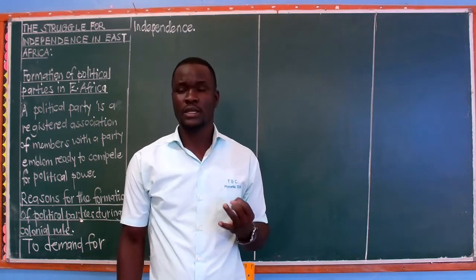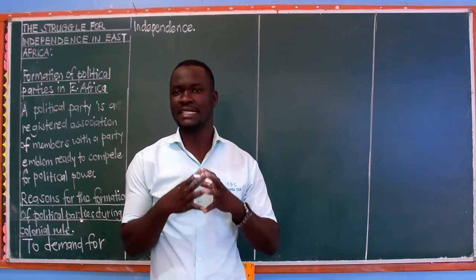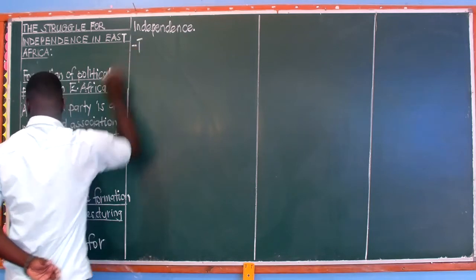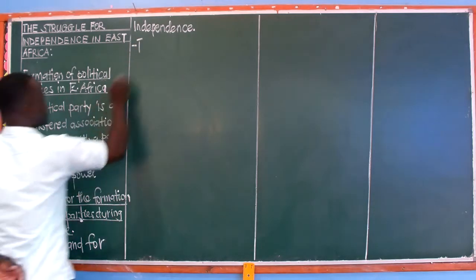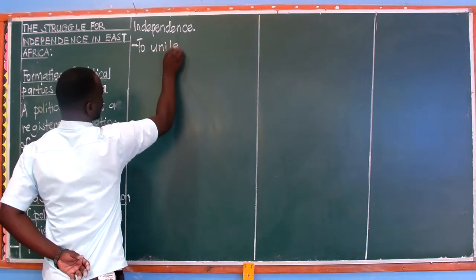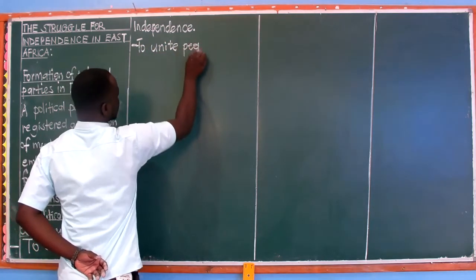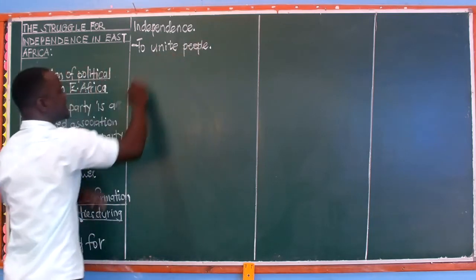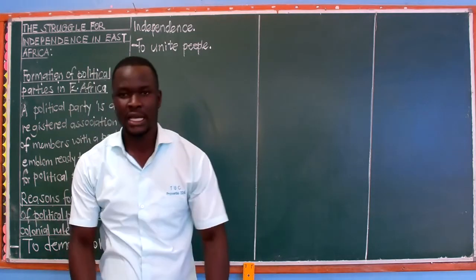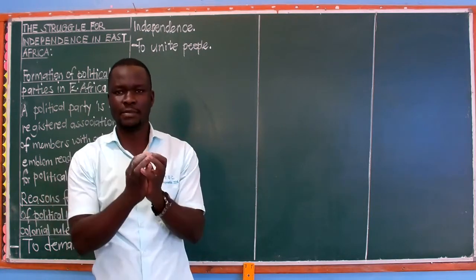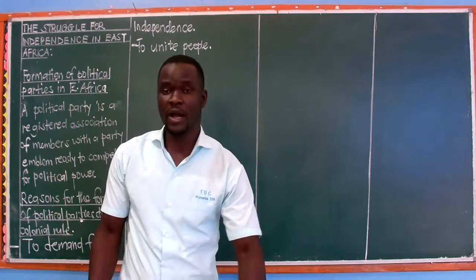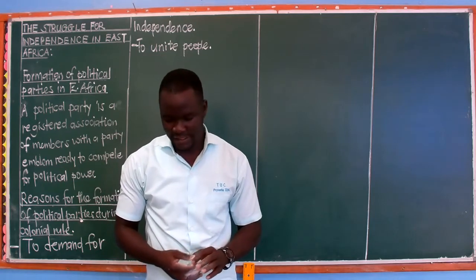Then number 2, these political parties were also aimed at uniting people, which means we shall have our next reason, to unite people. To unite people, we are looking at bringing people together, thereby promoting what we call national unity, people coming together to support one another, and of course when people are together, then they can achieve.